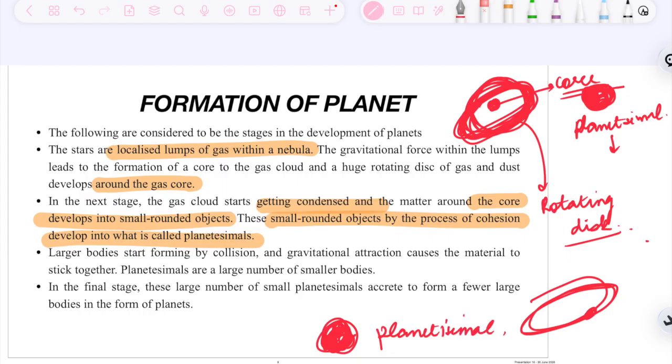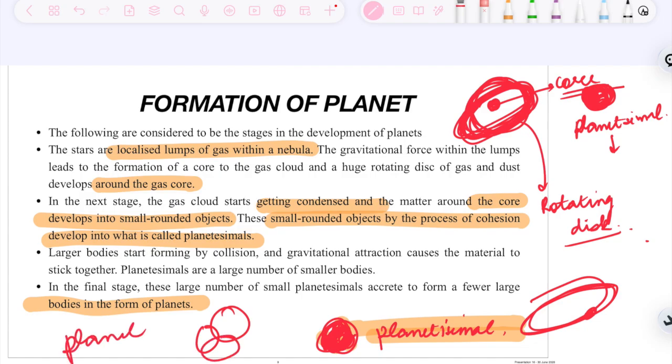Then larger bodies start forming by cohesion, and gravitational interaction causes the material to stick together. Planetesimals are larger bodies formed from smaller bodies. So we have seen that small bodies became what is called planetesimal. In the final stage, these large number of small planetesimals accrete to form a few large bodies in the form of planets. When these planetesimals come together, they form a planet. So it's very simple.